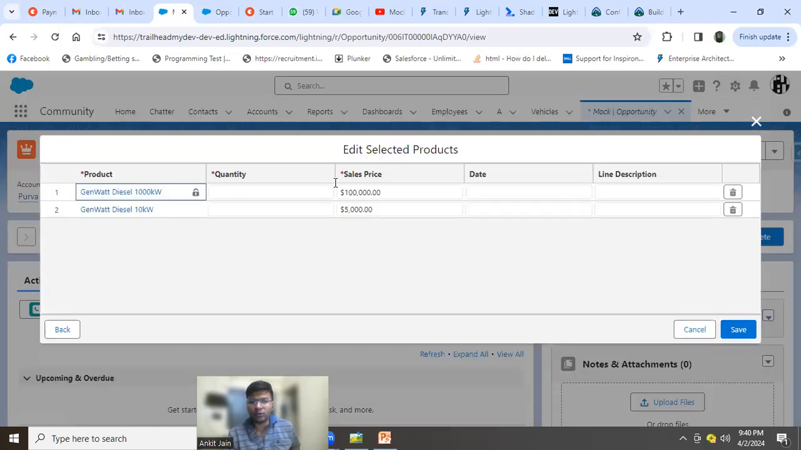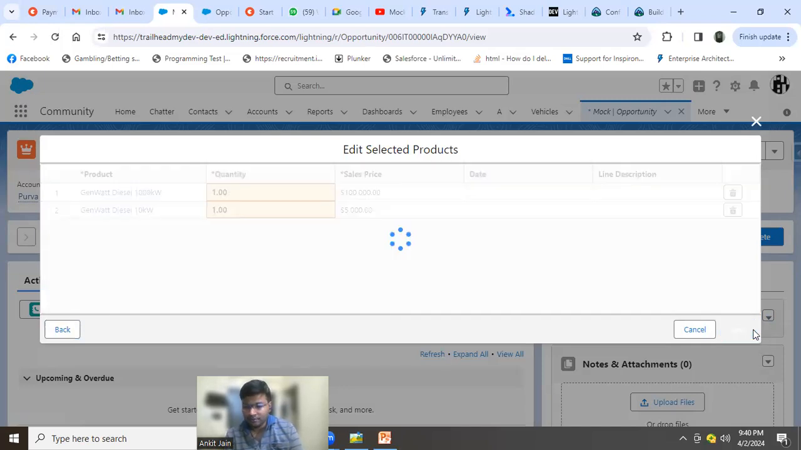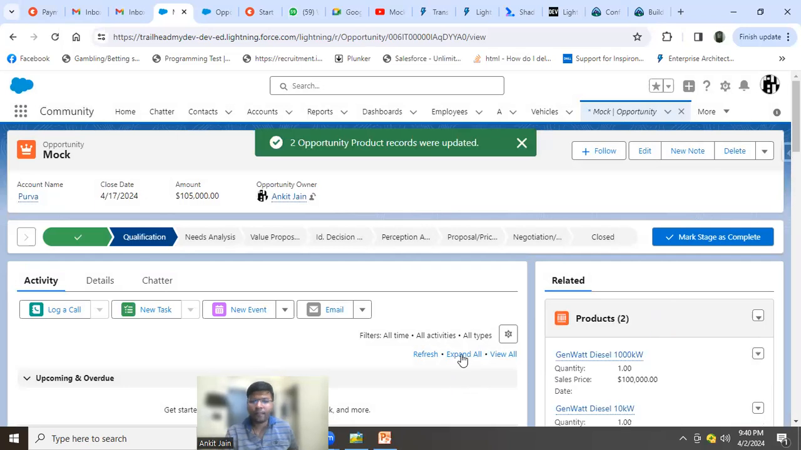So if someone asks you what is special about the opportunity amount field, then you will have to mention that this is the catch. So this was the demo of that. I'm stopping the recording.